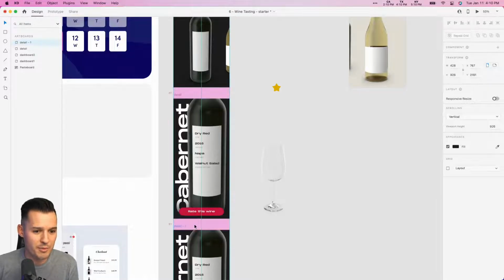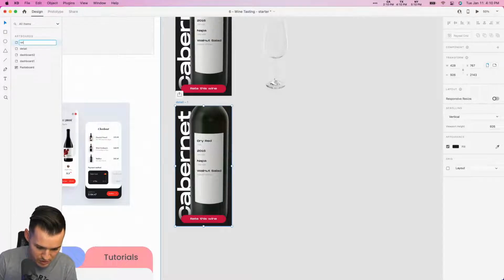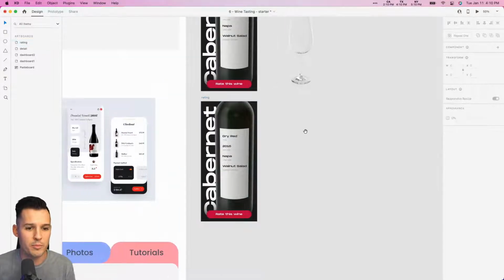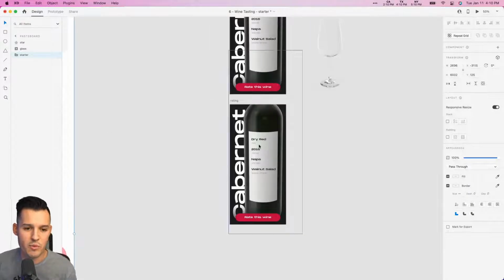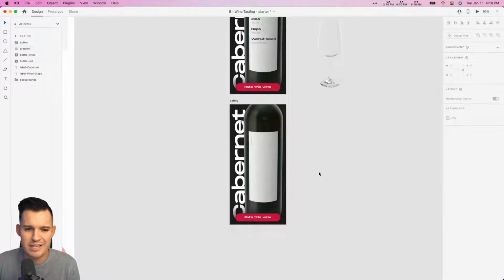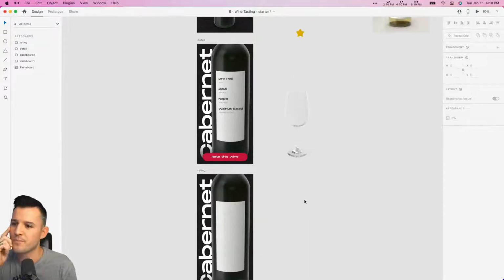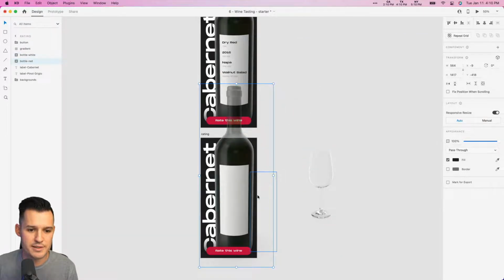Okay, so I'm gonna bring my next artboard down here. This isn't detail 1. This is rating. Let's call this our rating artboard. Okay, I like it. Let's move all this away. We don't need to see our starting file anymore. Okay. What are we gonna do? I think we should probably just take the opacity of the ratings out. We don't need those anymore. You could probably just delete them. Okay. And then we're going to bring our wine glass in, but we got to do something with this.